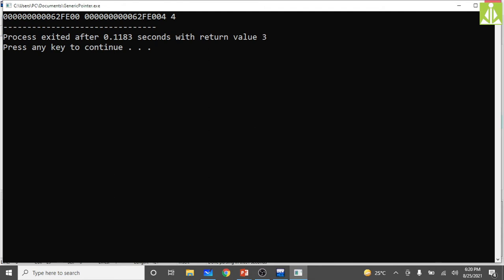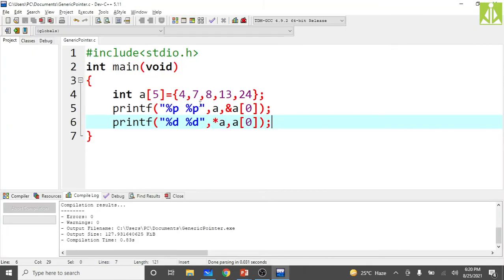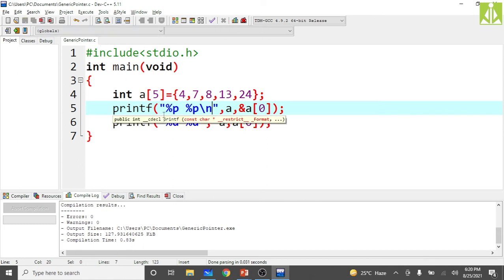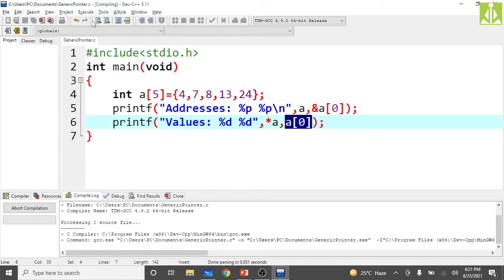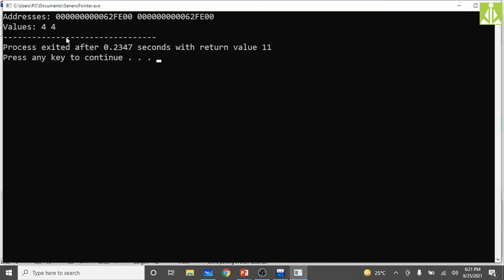Here in the %d, put \n so that we get the values on the second line. Here we are printing the addresses, and here we are printing the values. What value are we expecting? As we are dereferencing the first location's address, we will get 4 here, and a[0] is nothing but 4 only. Just compile and run to see the values 4 and the addresses. Hopefully you understood this one.